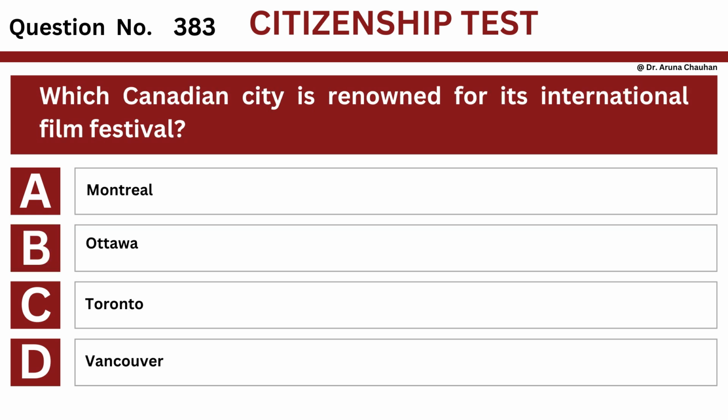Question number 383. Question: which Canadian city is renowned for its International Film Festival? Option A, Montreal. Option B, Ottawa. Option C, Toronto. Option D, Vancouver?